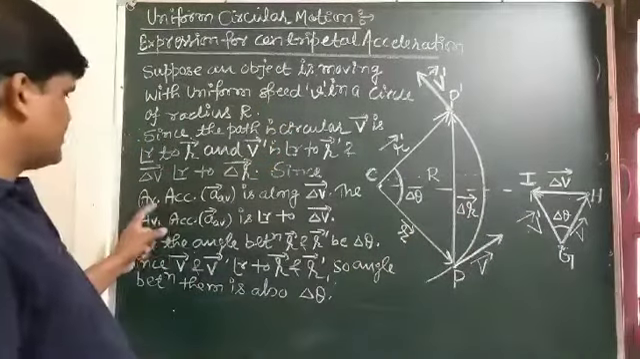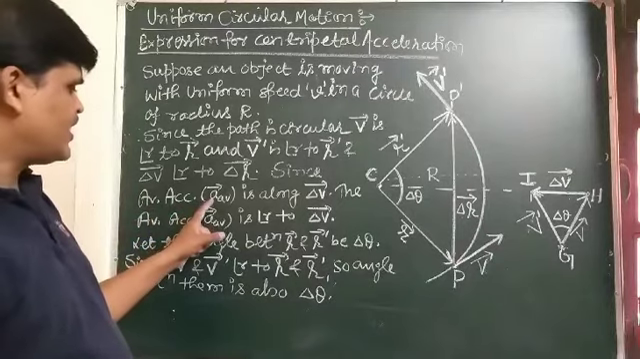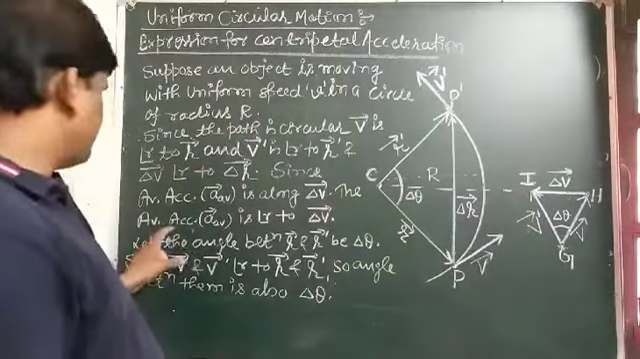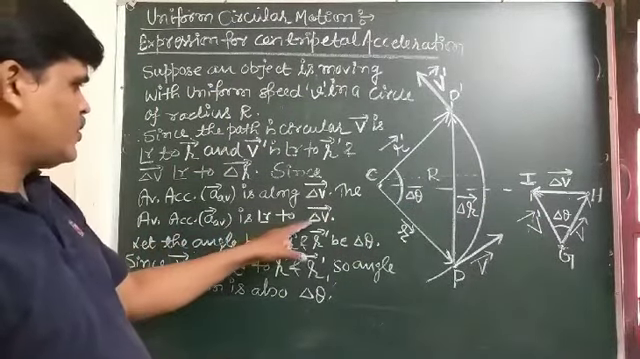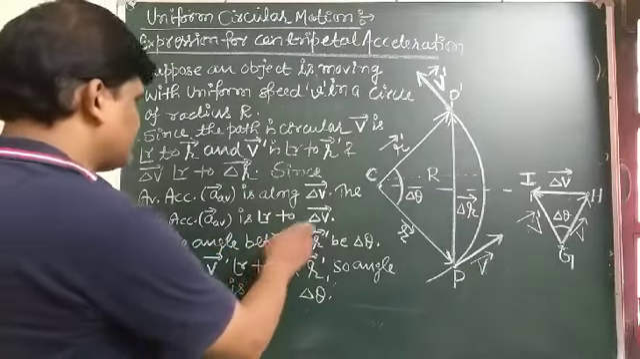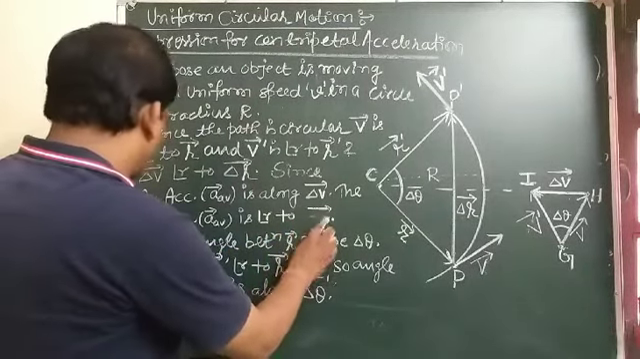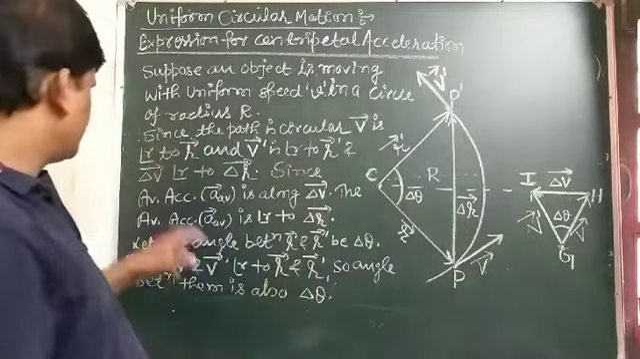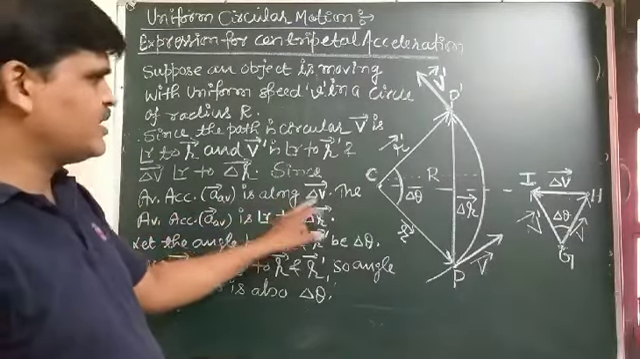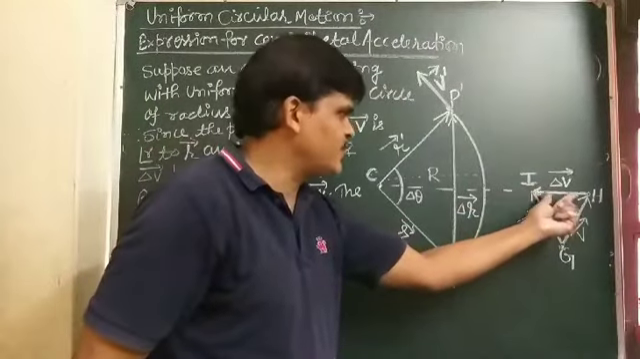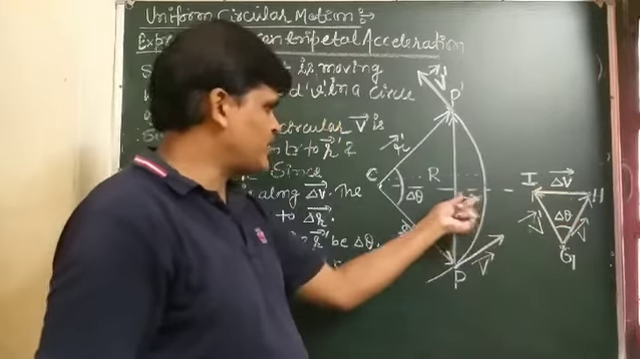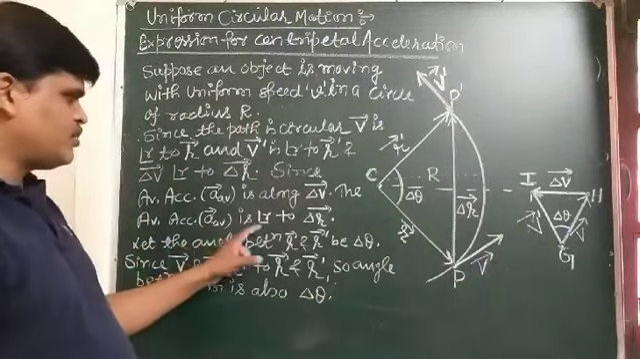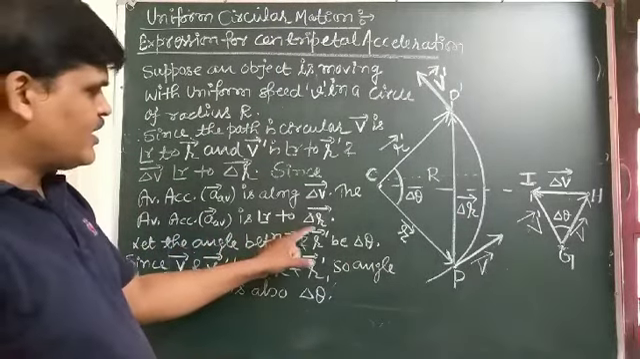Since average acceleration, vector a average, is along delta v, and delta v is perpendicular to vector delta r, the average acceleration is perpendicular to vector delta r.